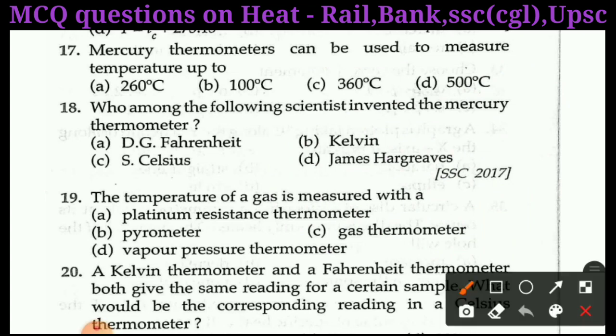Next question is question number 18. Who among the following scientists invented the mercury thermometer? A, D. G. Fahrenheit; B, Kelvin; C, S. Celsius; D, James Hargreaves. Right answer of question number 18 is A, D. G. Fahrenheit.